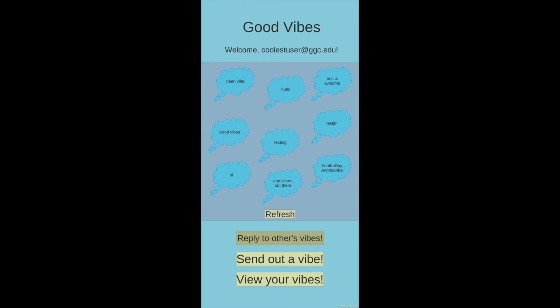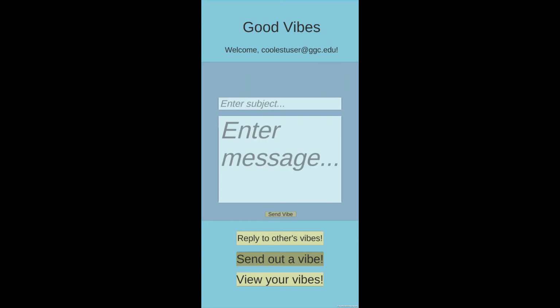So that's the functionality of the public vibes list. Let's move on to the second option. Users are able to send out a vibe to be shown to other users. So here we are able to enter the subject of the vibe, maxed out at 20 characters, and send out the main message of the vibe, maxed out at 500 characters. Let's send a good vibe out now.